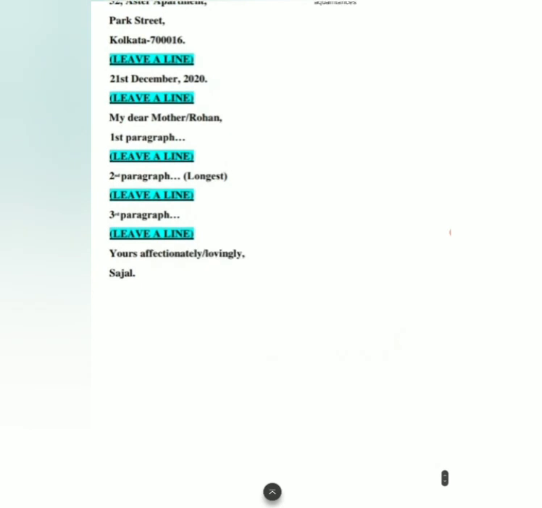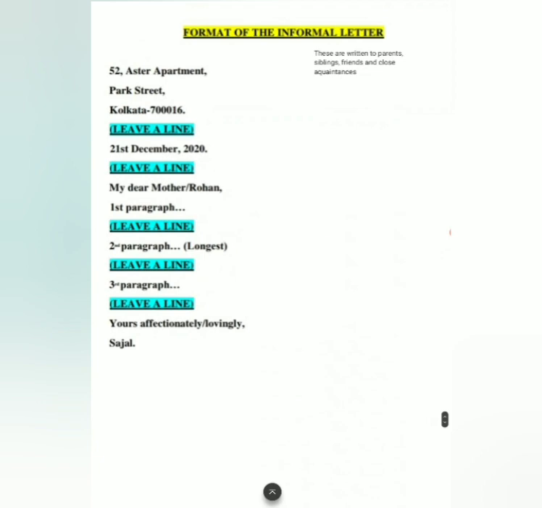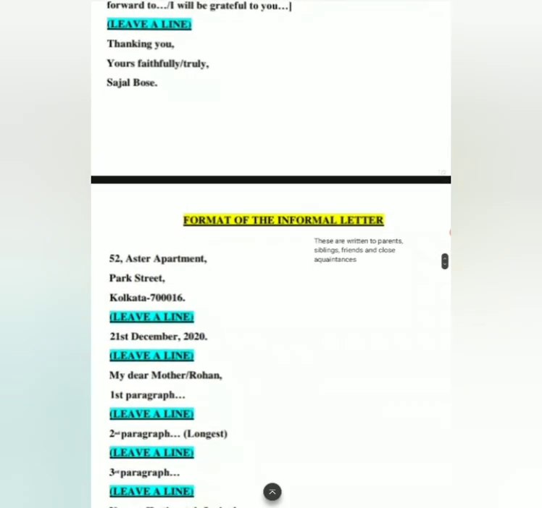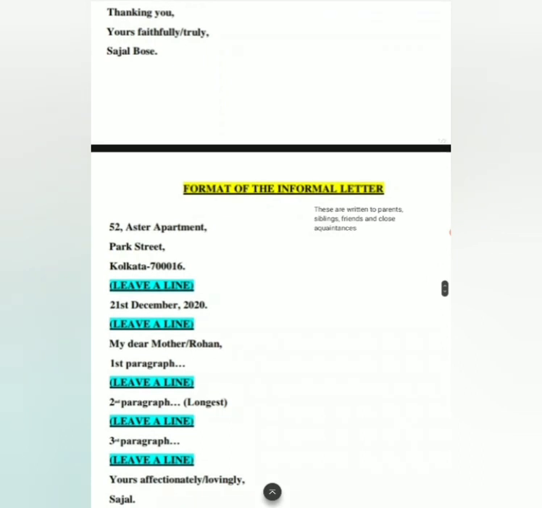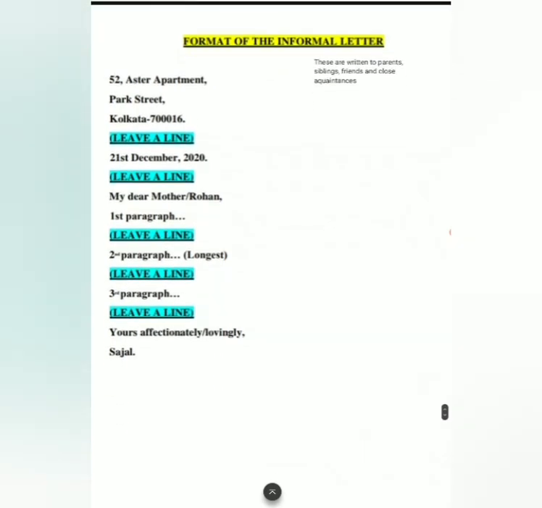While concluding you can write, I will be expecting your letter soon, or something like this. And then for the ending, you will write Yours affectionately or Lovingly, and your first name, because this is an informal letter. In case of a formal letter, you will have to write your whole name because the other person doesn't know you. But in this case, you have to write your first name because the other person obviously knows you. It's either your friends or parents, any of the two.